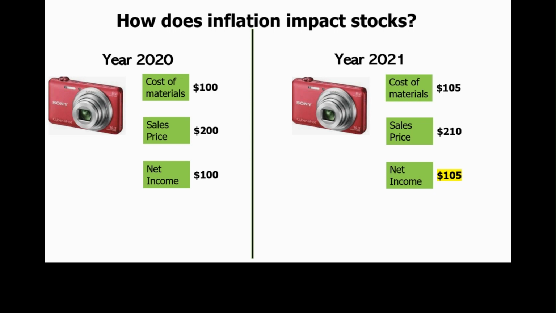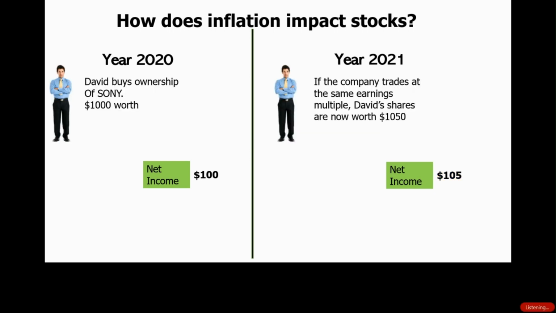David back in 2020 was buying ownership of Sony, and it was trading at a multiple of the earnings, where the net income was $100, and so he purchased his shares for 10 times the earnings, which would be $1,000. As we look at the year 2021 numbers, if the multiple remained exactly the same, David's shares are now worth $1,050. So his shares automatically kept in step with the inflation because net income increased to $105.